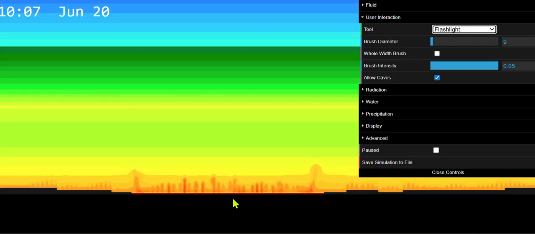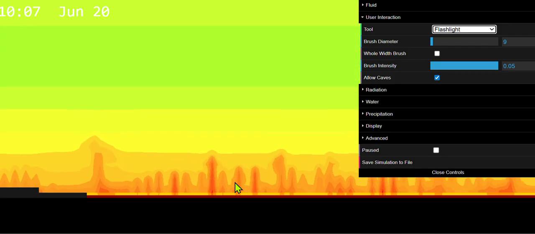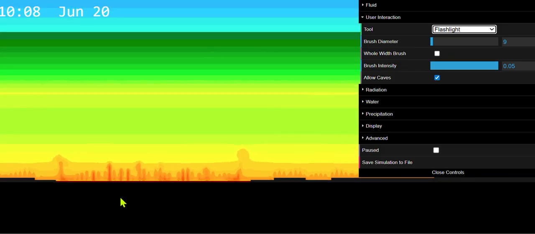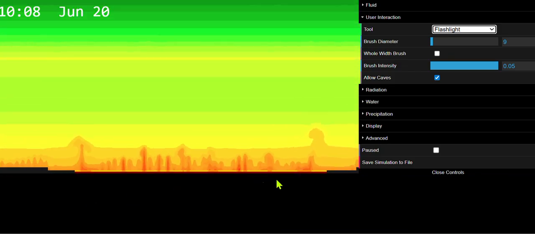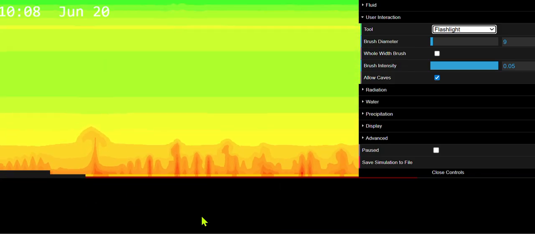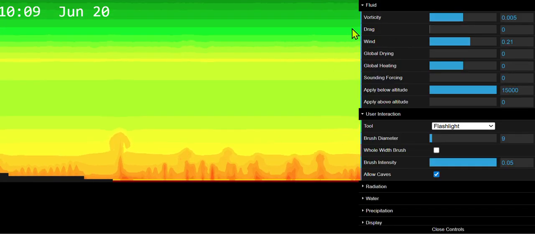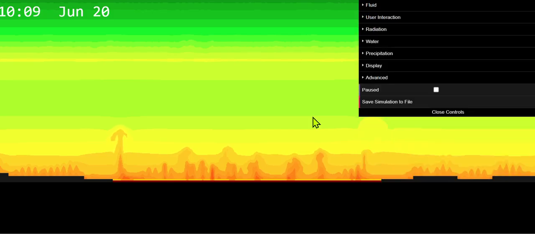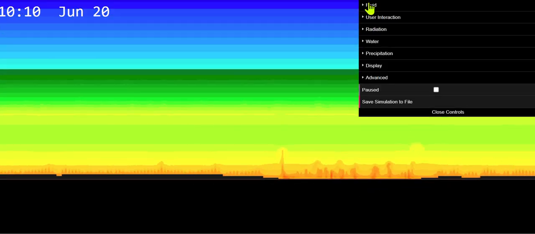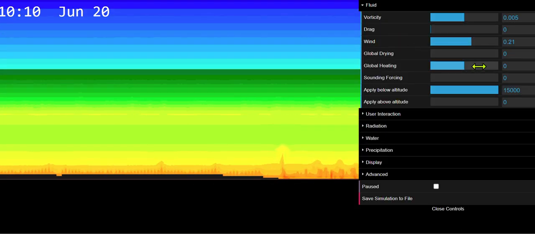And okay, there's a body of water and it's starting to evaporate quite strongly. So, let's see. I'm going to heat up the water. I don't know. Maybe you should, but either way, for a starter, turn on global heating to maximum.